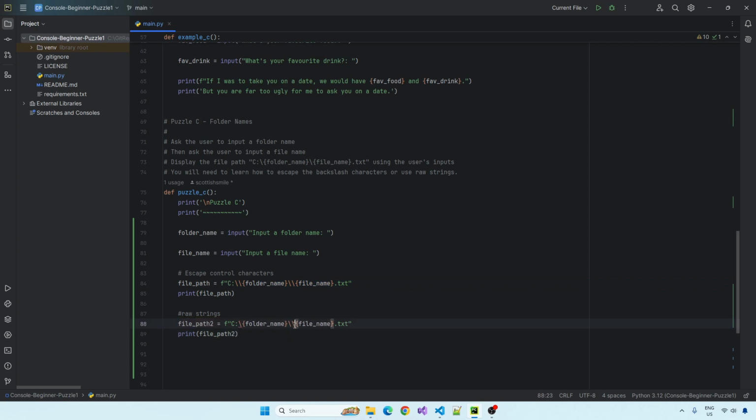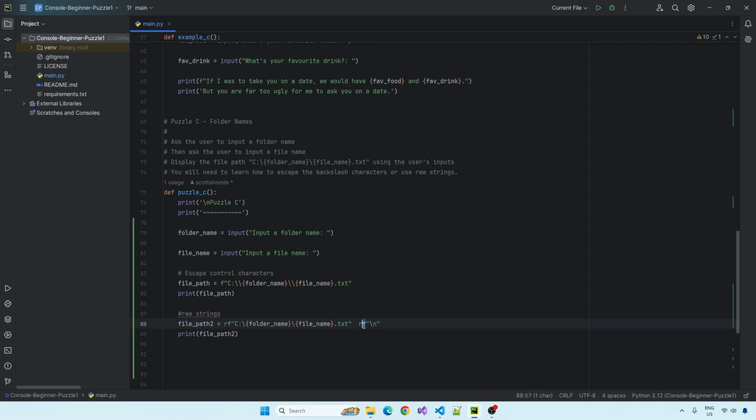So if we go back to this, you can just add an R at the very start to make it a raw string. This means that the interpreter will read the string literally and will not accept that inside this string there can be control characters. So if I demonstrate the new line character, it will just treat that as backslash n, not as a control character at all.